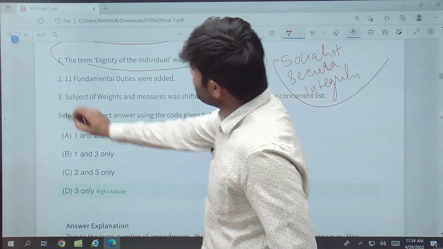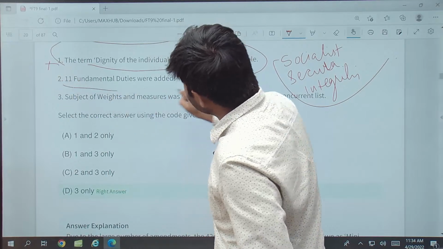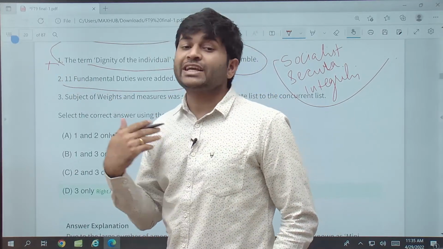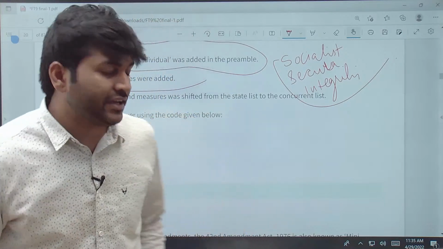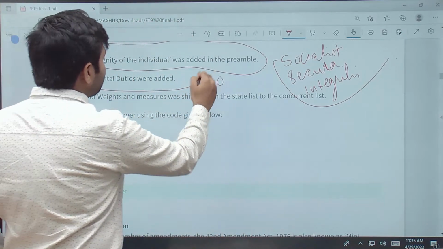11 fundamental, so this statement is incorrect. 11 fundamental duties were added. The Swaran Singh Committee gave 11 recommendations, but 10 were added.